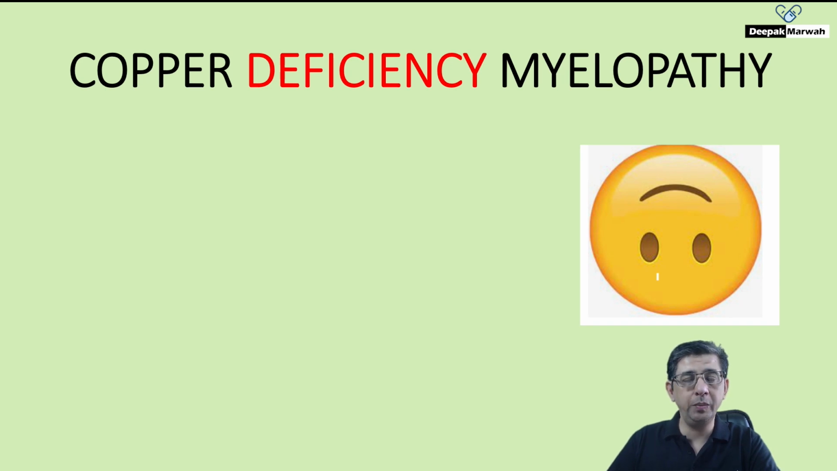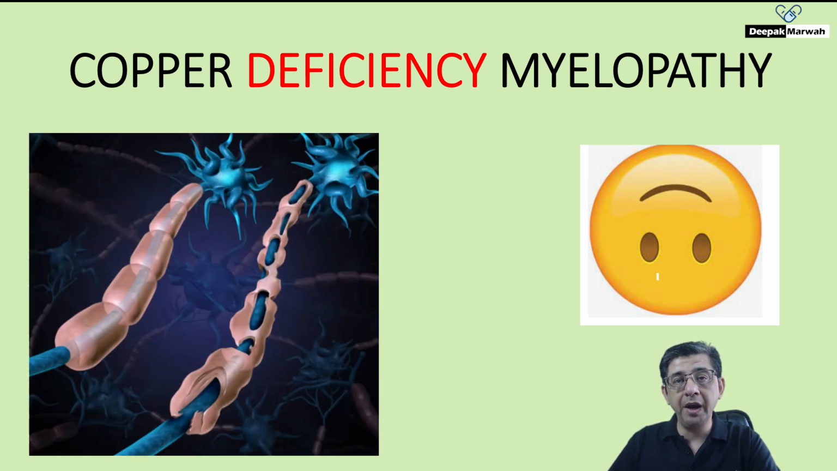Today we'll be talking about a question that was asked in the last INICET exam, that is copper deficiency myelopathy. The manifestations of this condition can be identical to that of subacute combined degeneration of the spinal cord, which is seen with vitamin B12 deficiency. So let's have a look at why you get demyelination due to copper deficiency.